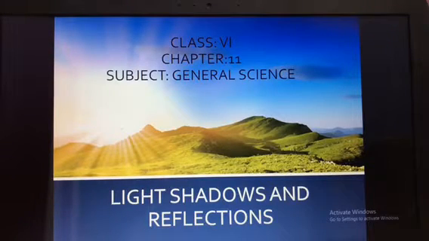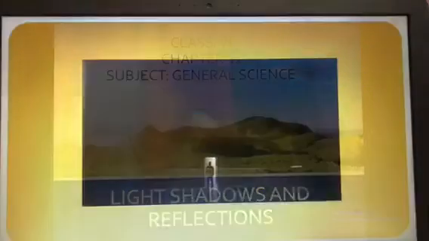Okay, so now let us continue with light, shadows and reflections. Children, now we see so many objects around us, isn't it? Already we have studied in the last chapter living as well as non-living things.